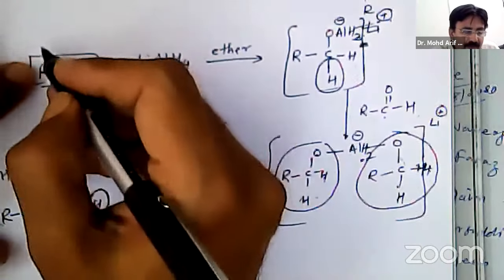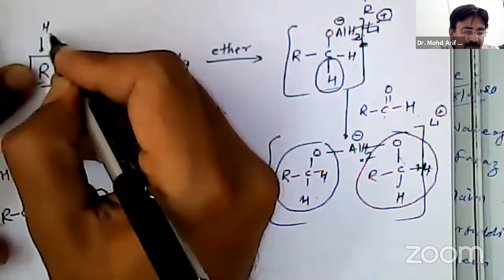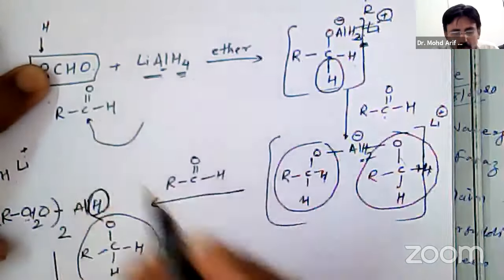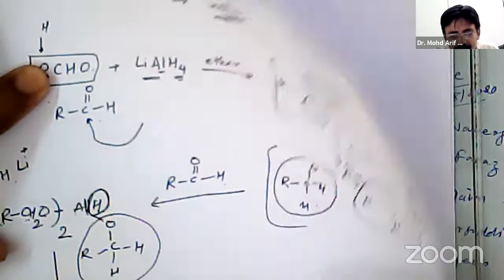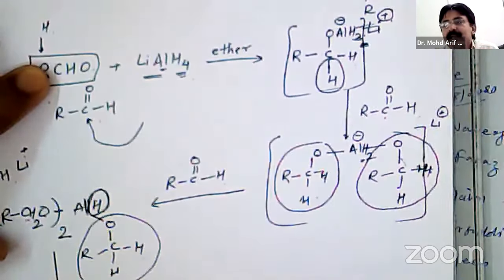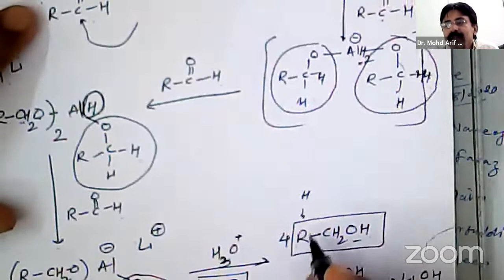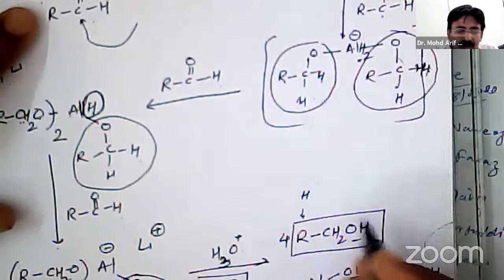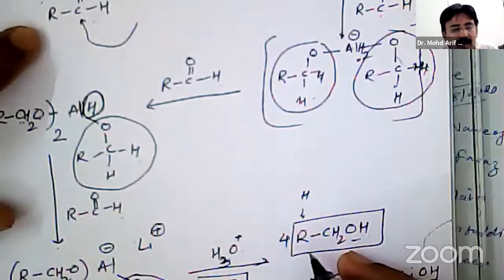When we use H, it will be HCHO, so H will be in place of R, and it is CH3OH, which gives methyl alcohol.